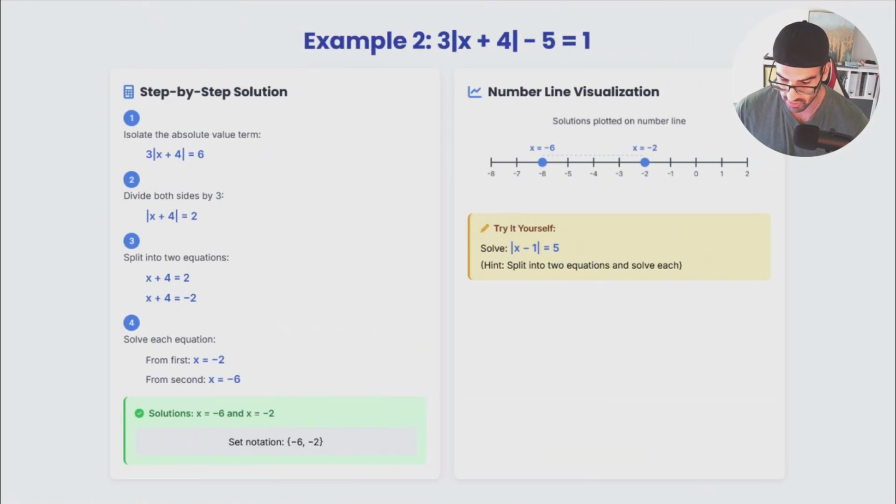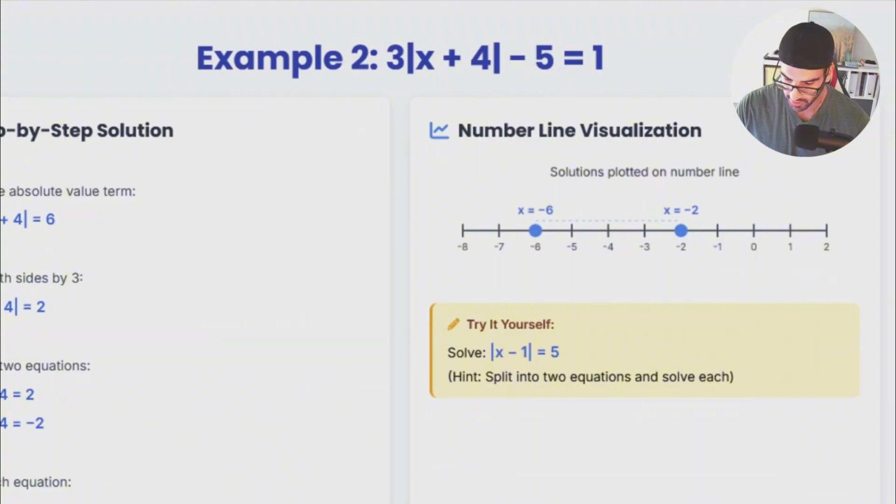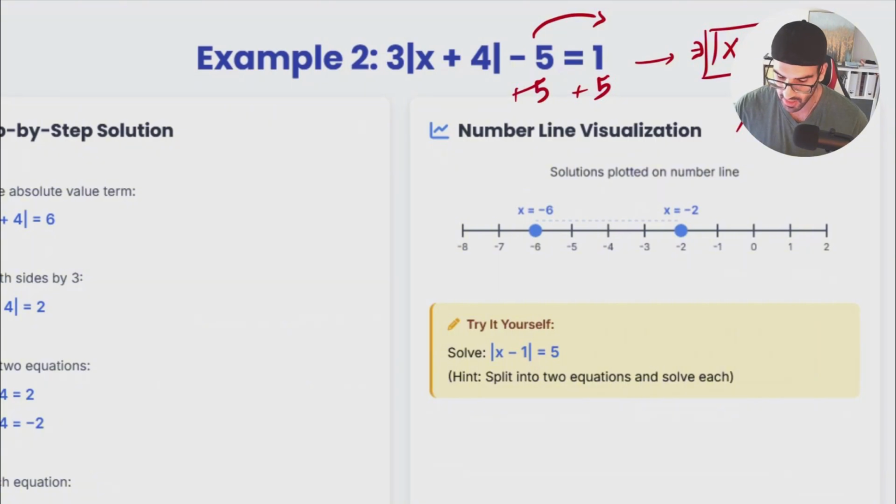At this point, we don't have the isolation at the very beginning. So it means that we do have extra steps. So at this point, if I move this -5 over here, I add both sides by 5 itself. So I do have 3 times absolute of x plus 4 equals to what? 6. By the way, when we are talking about a number beside an absolute expression, again, we can consider that absolute part as another variable, for example, y. So whatever number is beside it could be written the way it is. So the very first thing that we have to check is whether the answer of the absolute expression, or absolute part, is positive. So we do have it as positive, so everything is okay. After that, we still have another step of isolation.